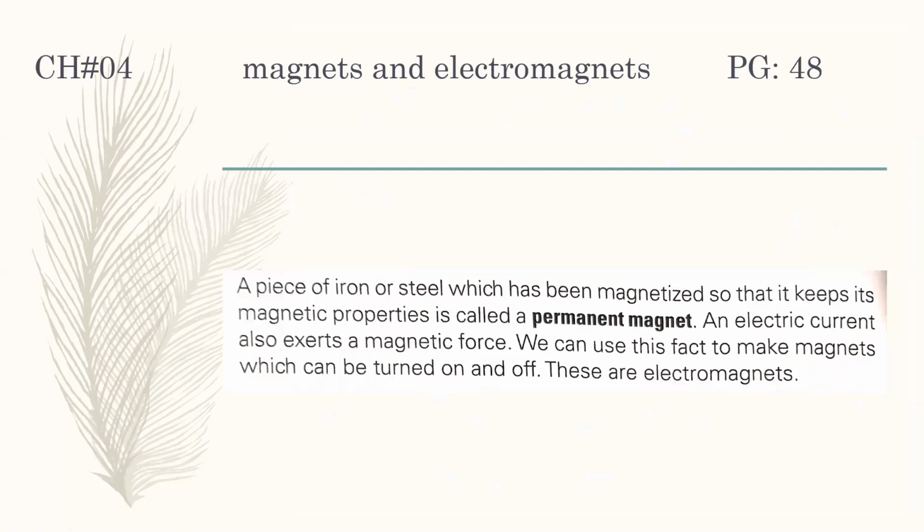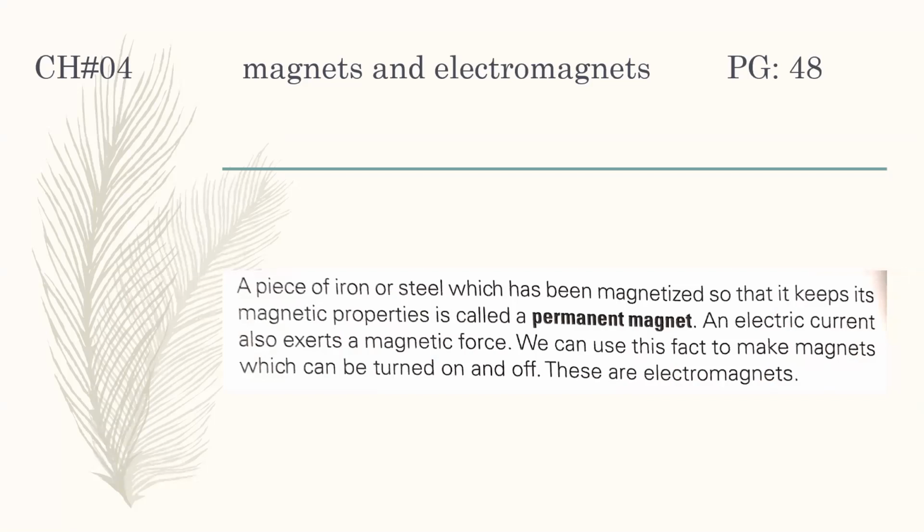Now, a piece of iron or steel which has been magnetized so that it keeps its magnetic properties is called a permanent magnet. Earlier, I told you that permanent magnets are those made of steel or hard iron that, once magnetized, retain their magnetic property.